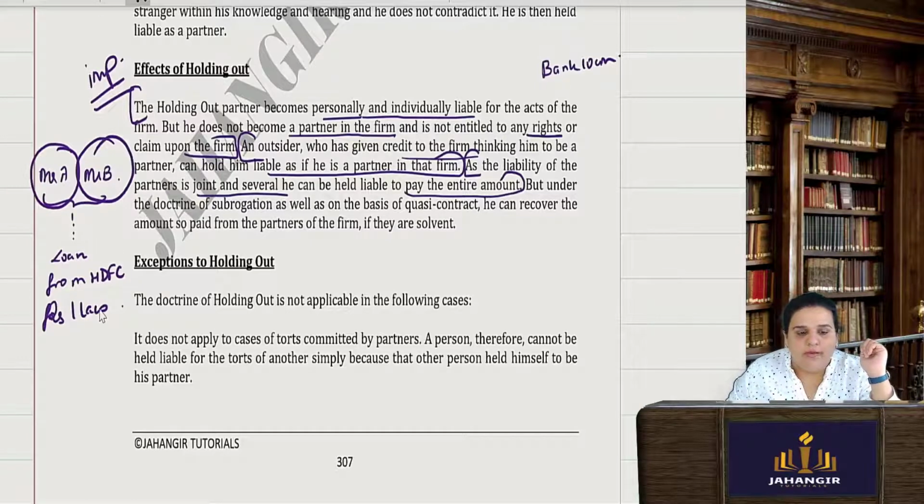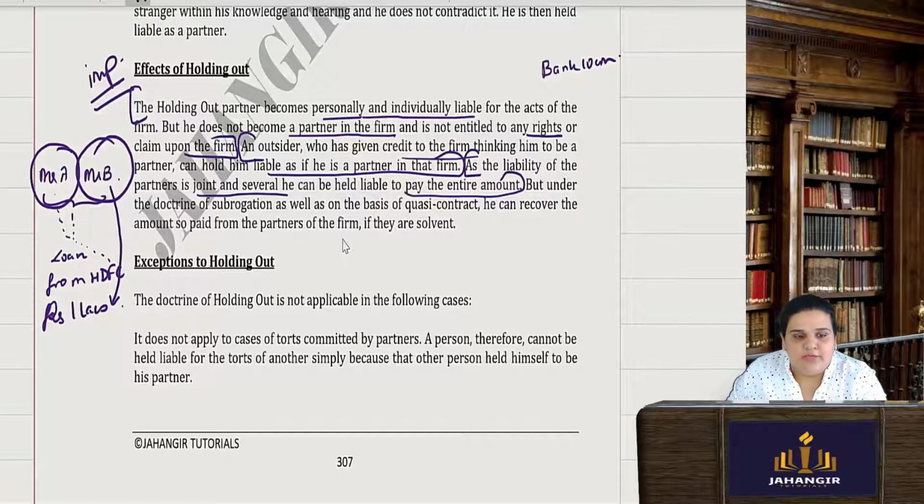Now what will HDFC Bank do? Say Mr. A is not to be found. They will take this entire amount, 1 lakh rupees, from B. Then B can recover it from A, that is a different thing. But they can recover this whole amount from Mr. B because they are jointly and severally liable.